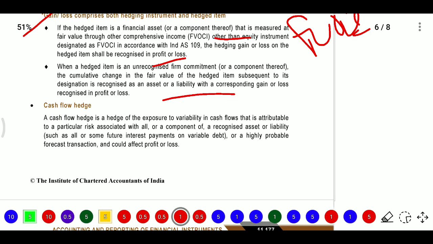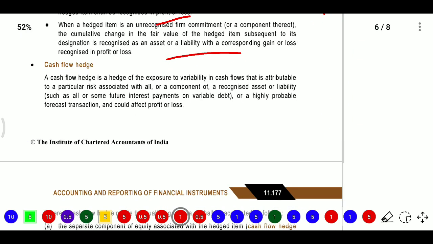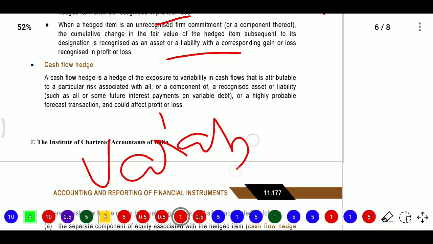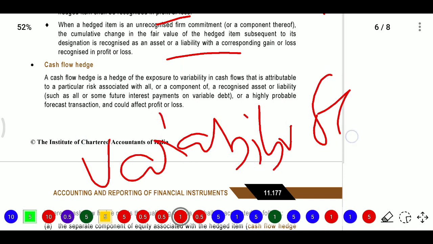After that, cash flow hedge. A cash flow hedge is the exposure to variability of cash flow. What is the variability of cash flow? It is attributable to a particular risk associated with all or a component of a recognized asset or liability, such as all or some future interest payments on variable debt, or a highly probable forecast transaction, and could affect profit or loss.